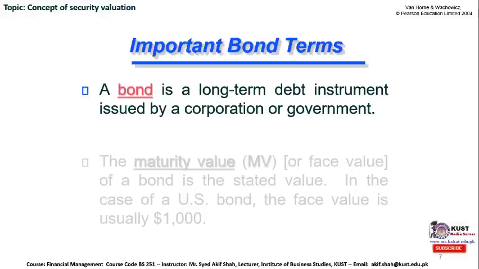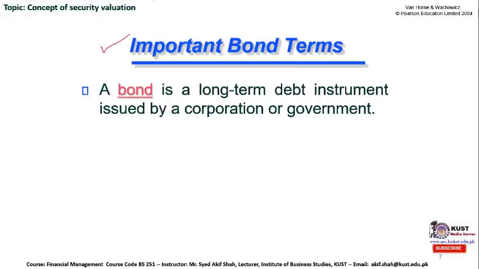What are those important bond terms? Let's discuss them one by one. What is a bond? A bond is a long-term debt instrument. Debt instrument means the company is going to pay a fixed amount of interest on this security to the depositor or to the investor. So bonds are long-term in nature, meaning their maturity is normally greater than 1 year. And it's a debt instrument issued by a corporation or a government.